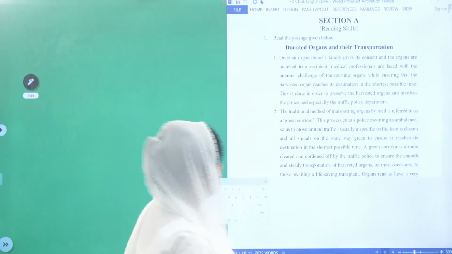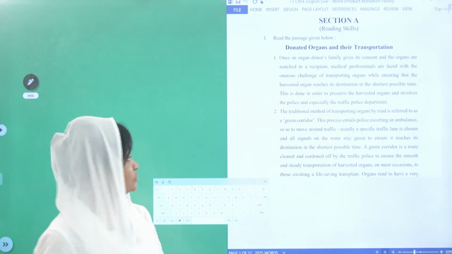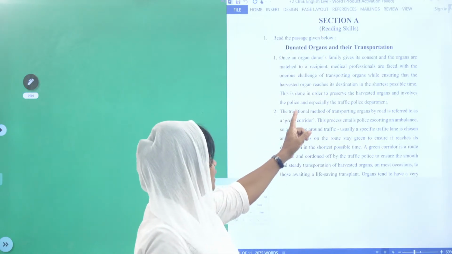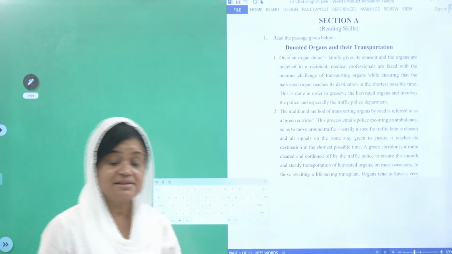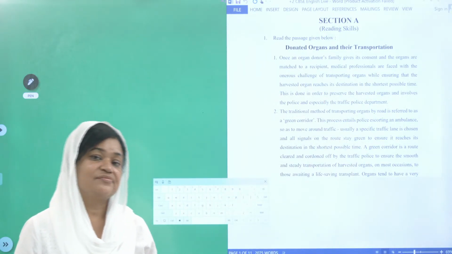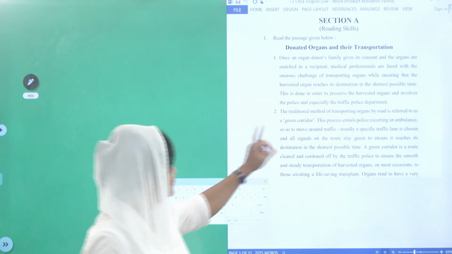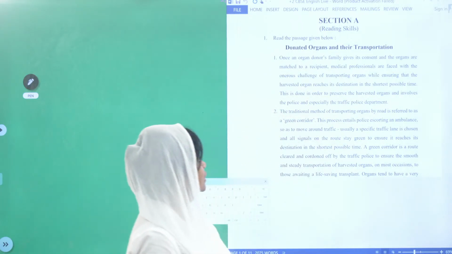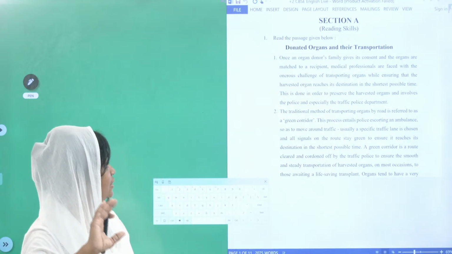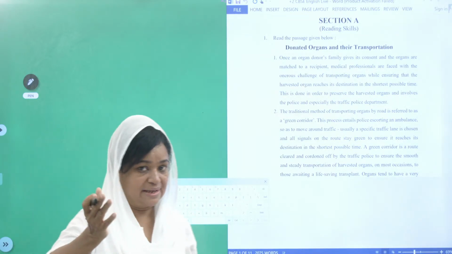Okay. Now, "donated organs and their transportation". The heading is given like that. So, what is definitely related to, sorry children, what is definitely related to it is the transportation of the donated organs.